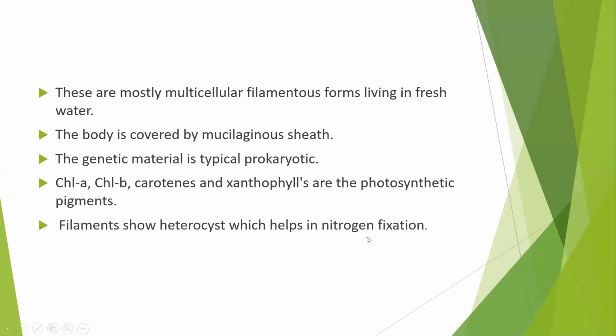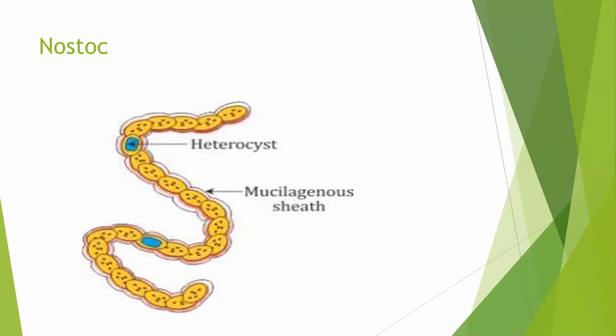Now nitrogen fixation means what? These eubacteria absorb nitrogen from the atmosphere and provide it to the plants. So this fixing of atmospheric nitrogen from the environment and providing it to the plants is called nitrogen fixation.